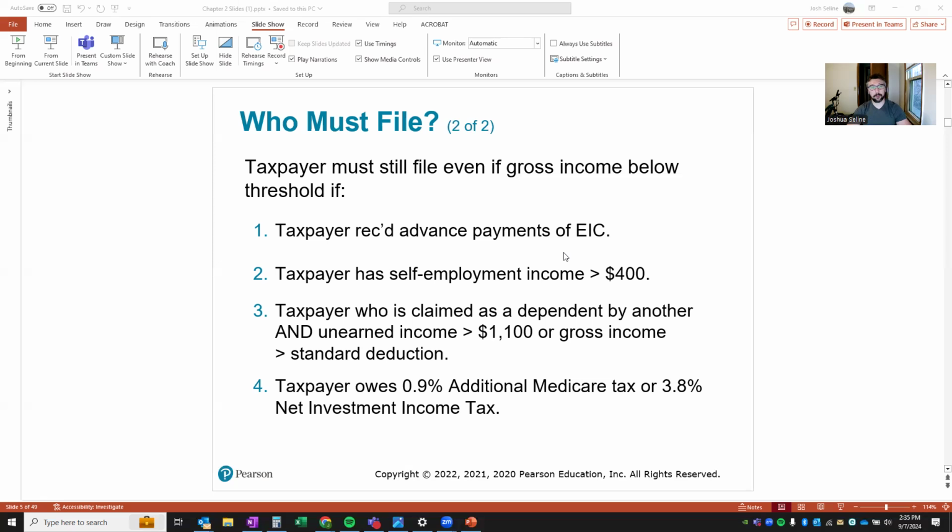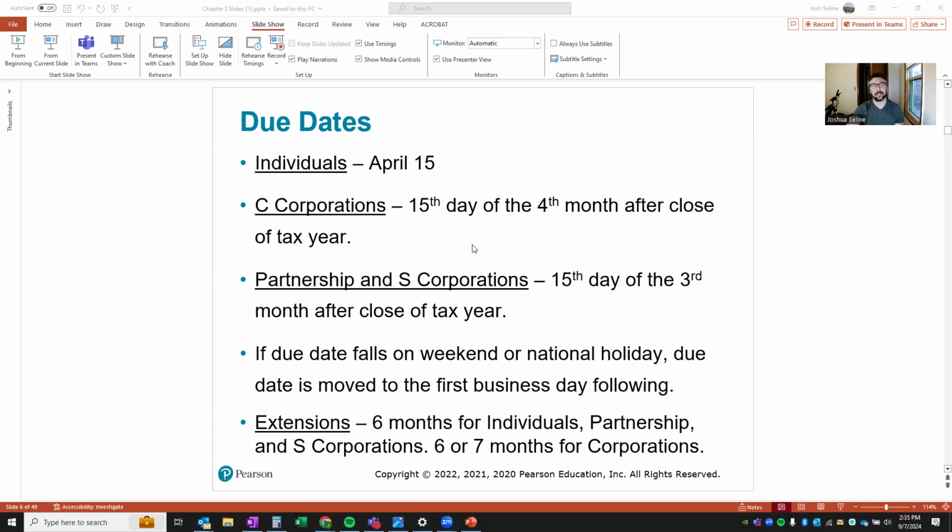Taxpayer who's claimed as a dependent by another and has unearned income, think interest and dividends, income that you passively earn, greater than $1,100 or gross income greater than the standard deduction. And if the taxpayer owes the 0.9% additional Medicare tax, which is going to apply to people that make more than, the number changes every year, but it's going to be about $160,000. Those people have to file regardless.